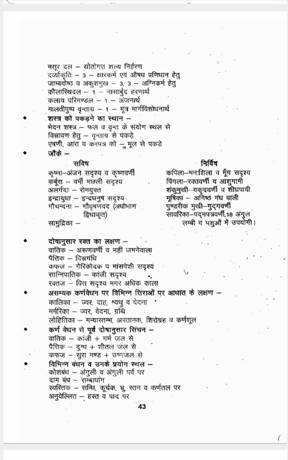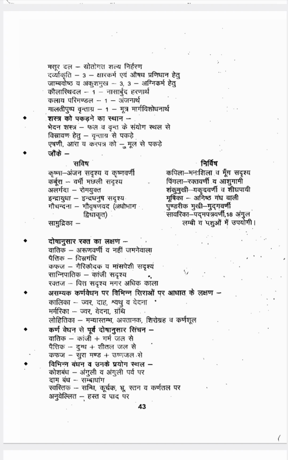What are the characteristic features of each Jaloga? Krishna Jaloga is Anjana Sadrishya, black in color. Karbura is Varmi Matsya Sadrishya, in that shape you will get Karbura.